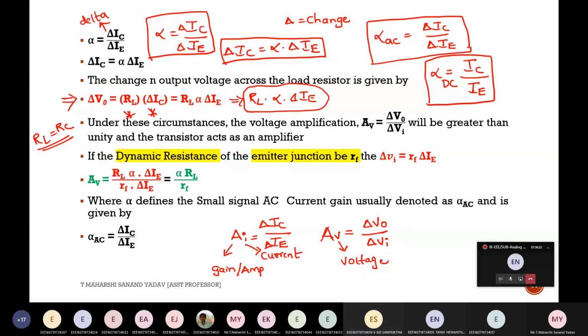So voltage gain is something which is output by input. See here, output is RL into alpha into IE. The small change is I've substituted IC as alpha into IE. So after substitution, I got alpha into RL by RF. Here you can take this as RC also, depending upon the resistor that you use. Okay, any doubt with this concept?